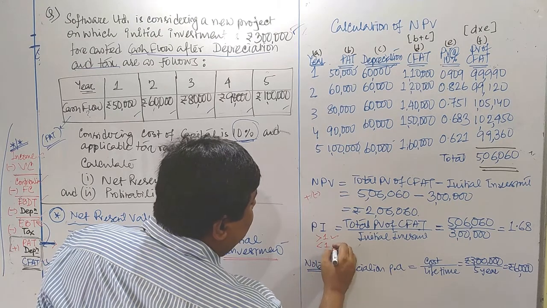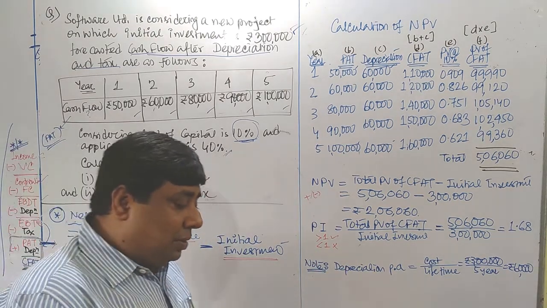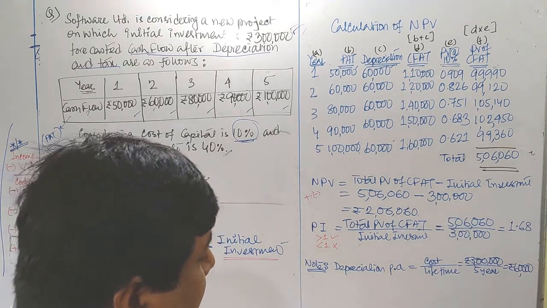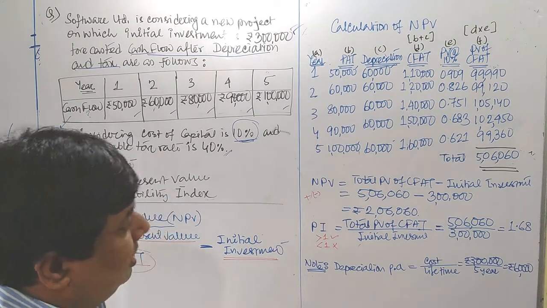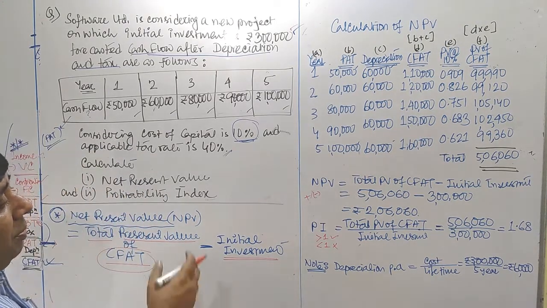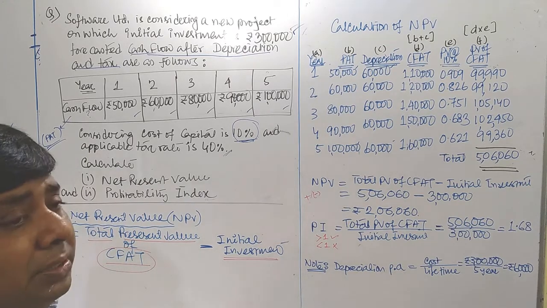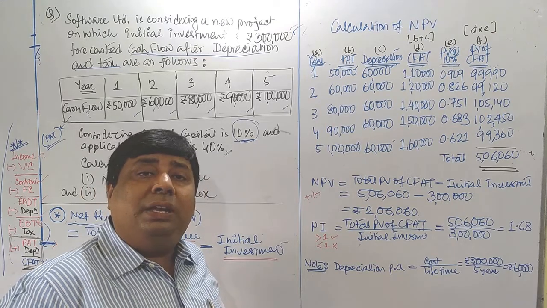If PI is less than 1, then we reject. That is the logic. This kind of logic we apply for giving decisions based on NPV and profitability index.